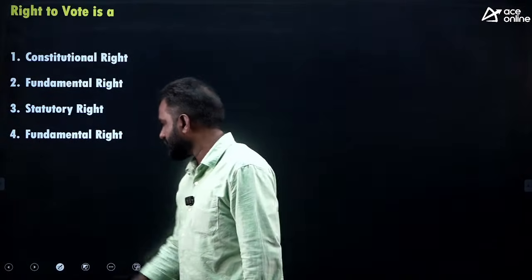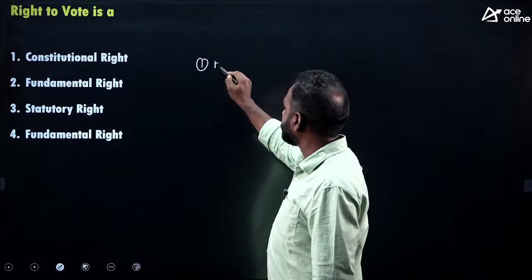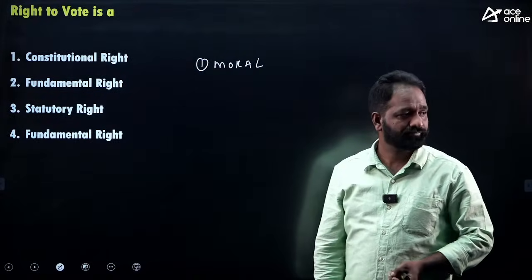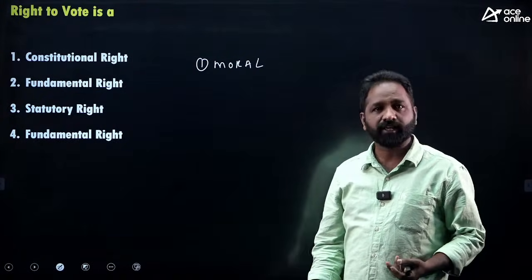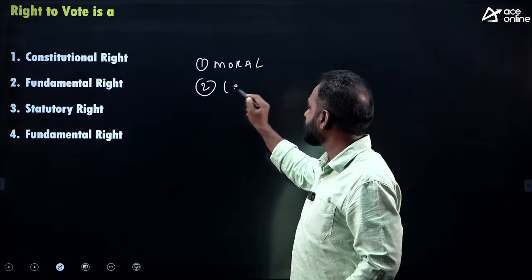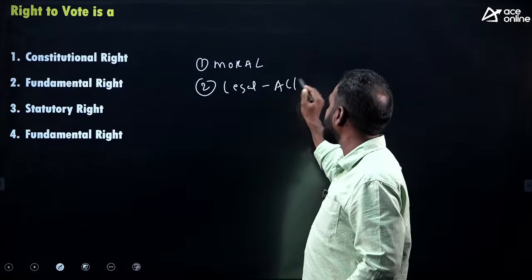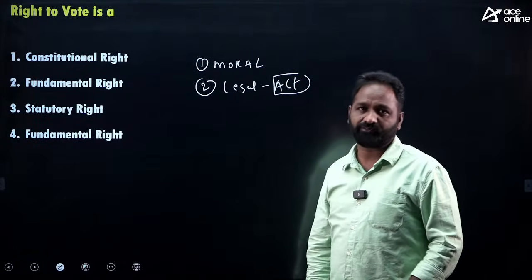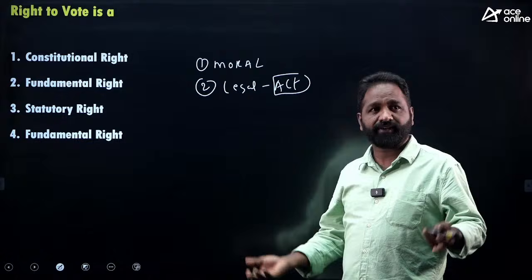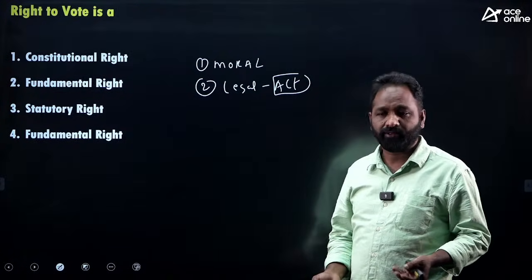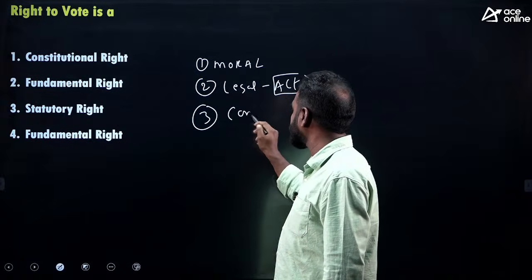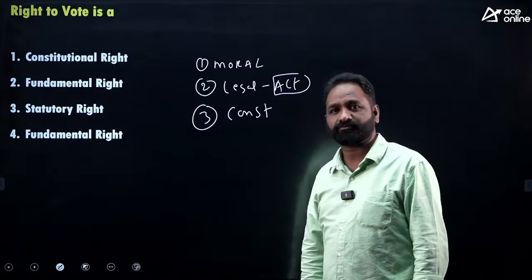First you have to remember that any right practiced among us socially, we can usually call a moral right. Any right guaranteed by an act, like the Motor Vehicle Act or Properties Act, is called a legal right. Anything mentioned in the constitution is a constitutional right.